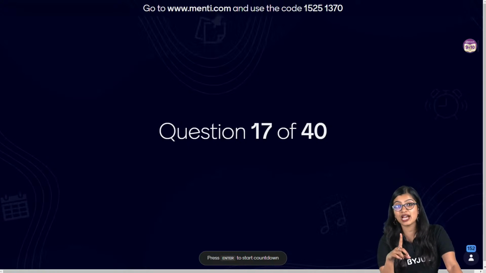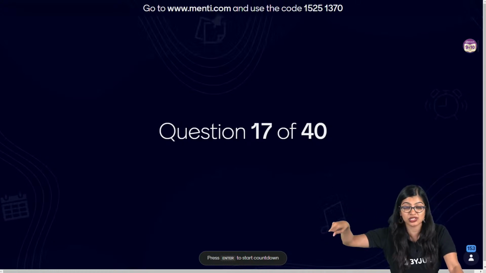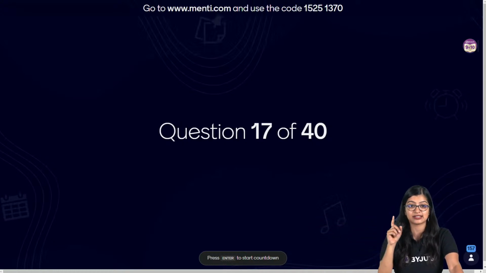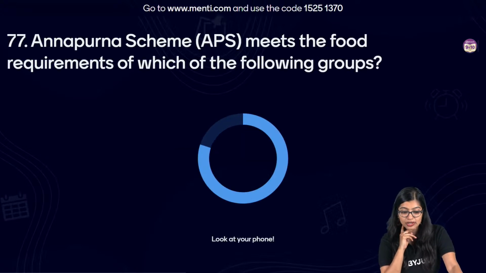It will not be all of the above because they specifically said which state improved its land resources and had land reforms, right? That's why the correct answer is this. Now moving on to the next one. Yes, let's have a look.